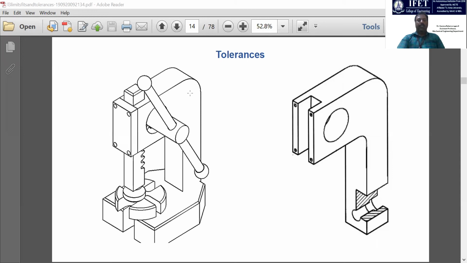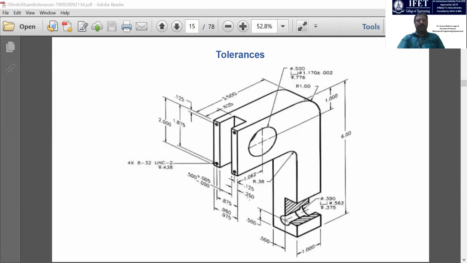The tolerance plays an important role here in the smooth functioning of this whole unit. So this is how tolerances and dimensions are indicated in the machine drawing by the designer, and the manufacturer will study the machine drawing and manufacture, and the quality control engineer will ensure that all the dimensions are exactly followed or not.